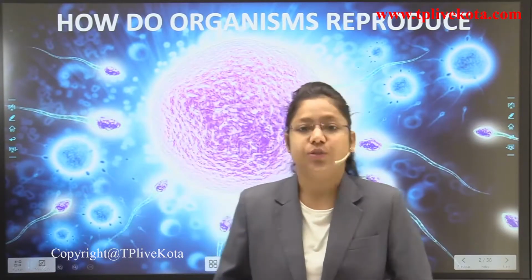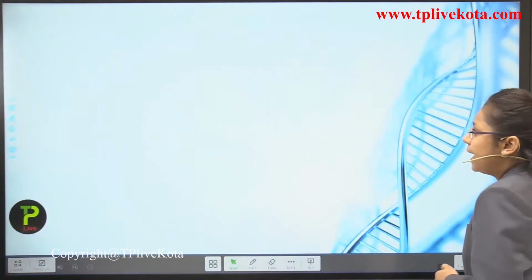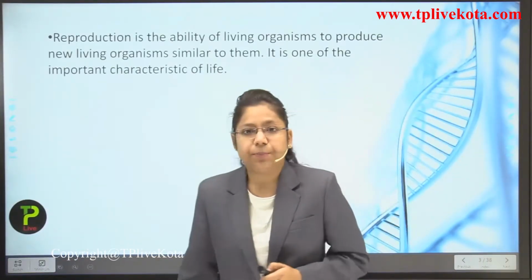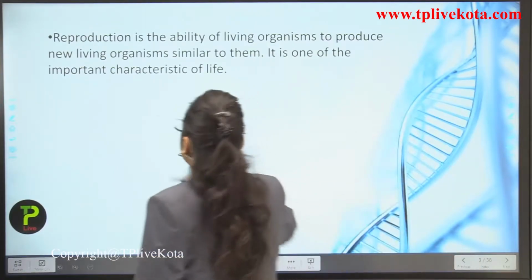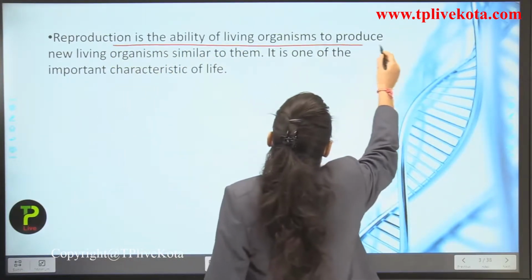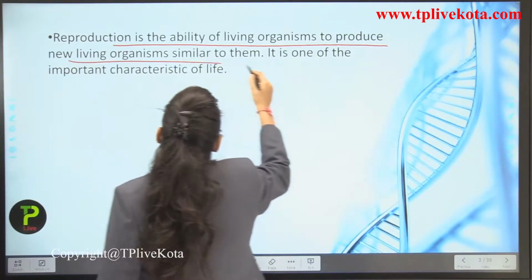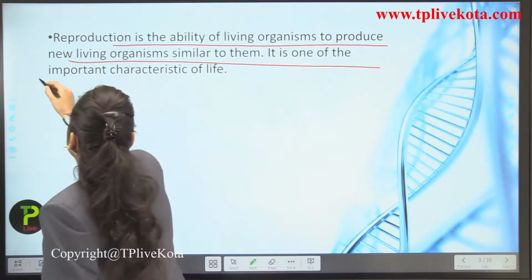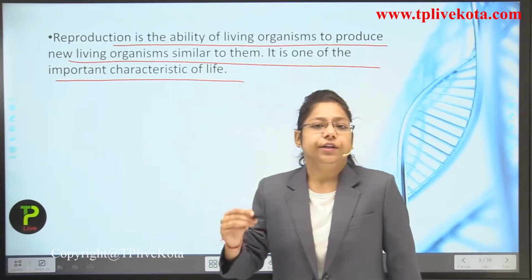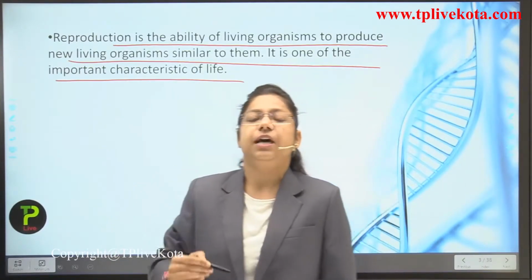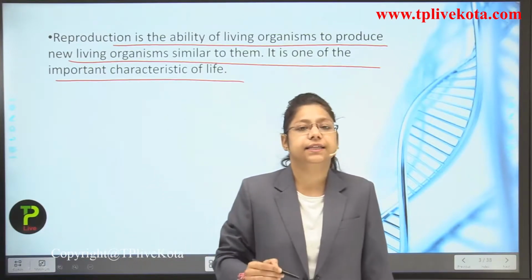Okay students, let us look at reproduction. What is reproduction? Reproduction is the ability of a living organism to produce new living organisms similar to them. It is one of the important characteristics of life. New similar organisms are reproduced by a single parent.